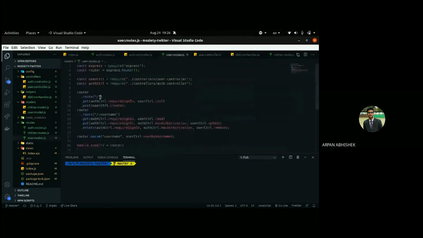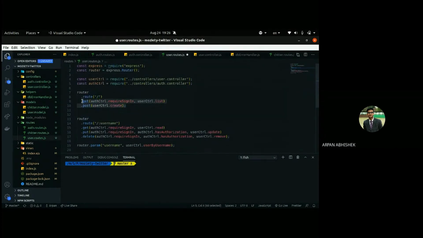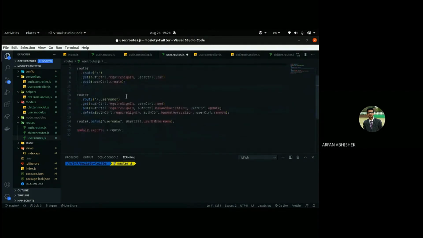Okay, so in slash, these were the two requests. One was the post request to list the users, which will contain a middleware of require sign in. So the user has to sign in to list all the users. For creating users, he won't be signed in if he is creating.